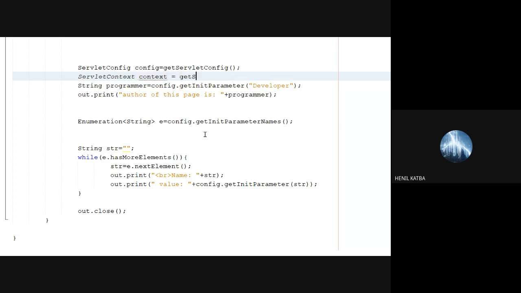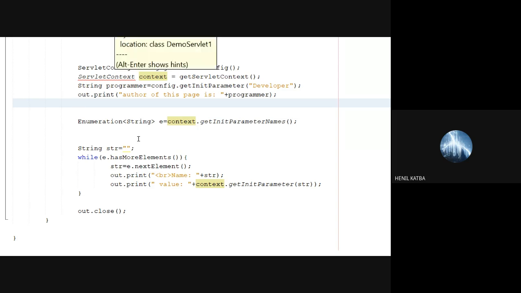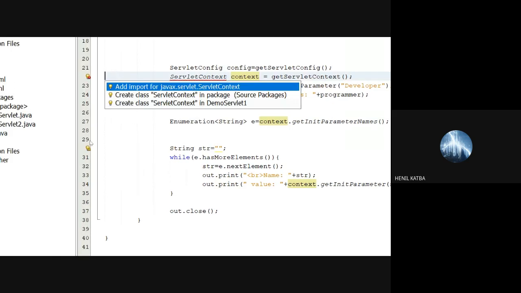You say get servlet context, and with the help of that context object, which is returning you an enumeration, you can read all the parameters, whatever are there as context param. Fine. We need to import context param.